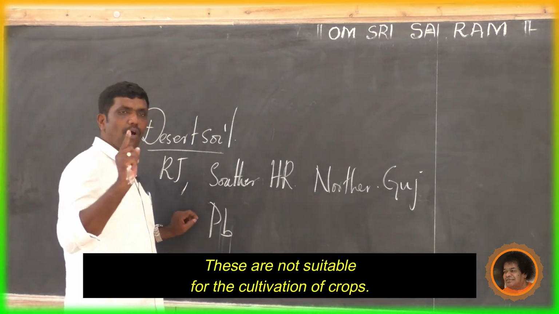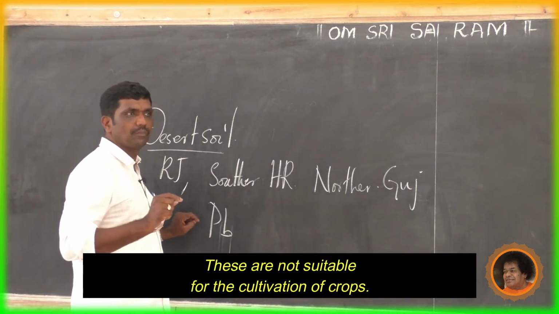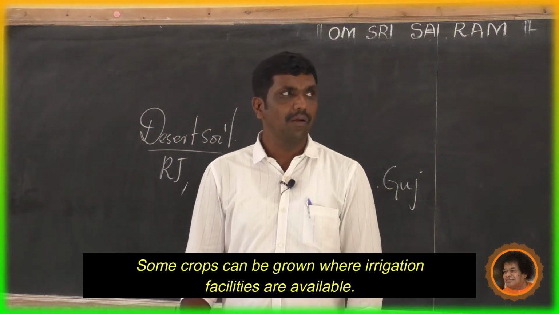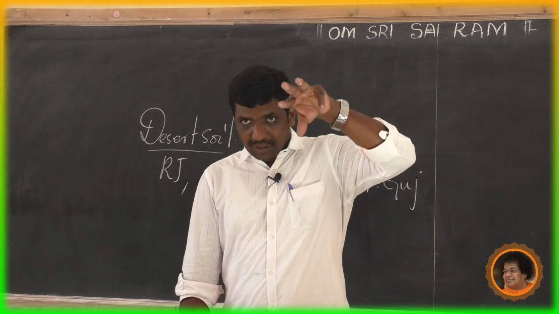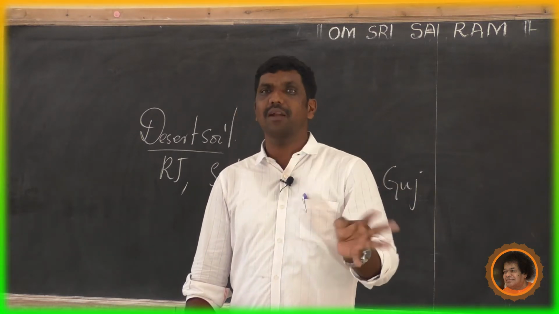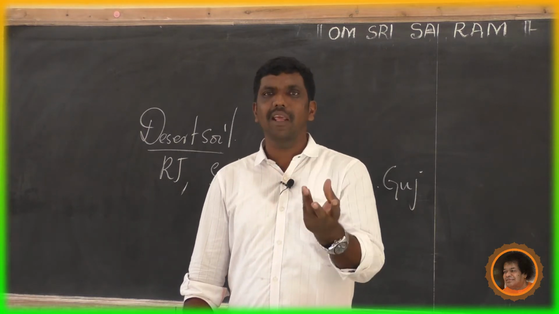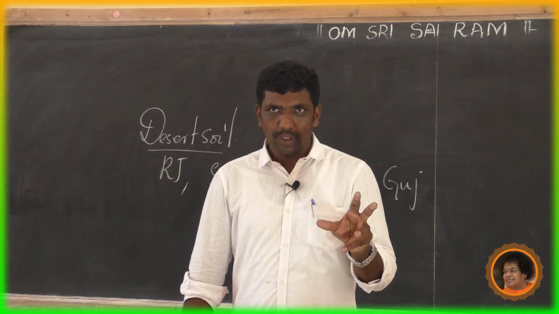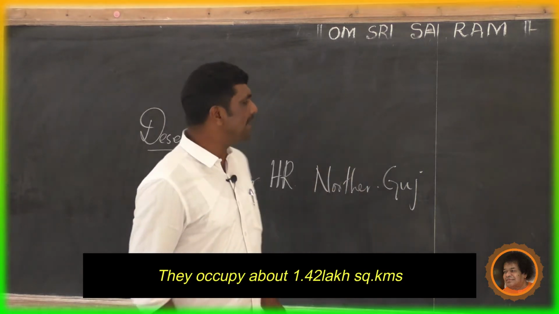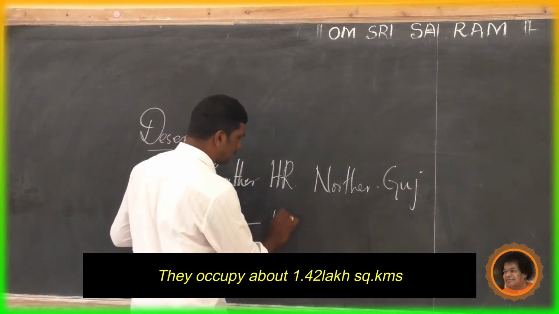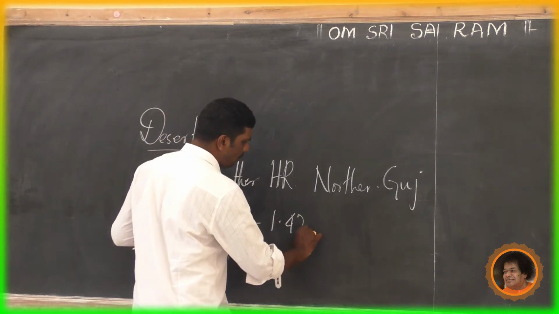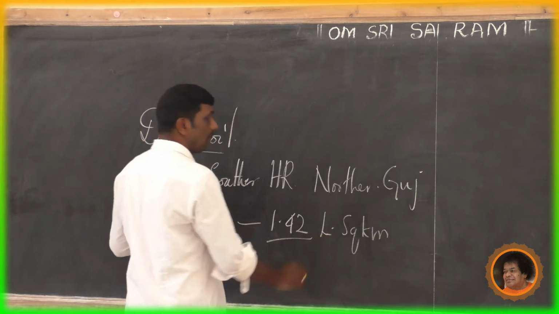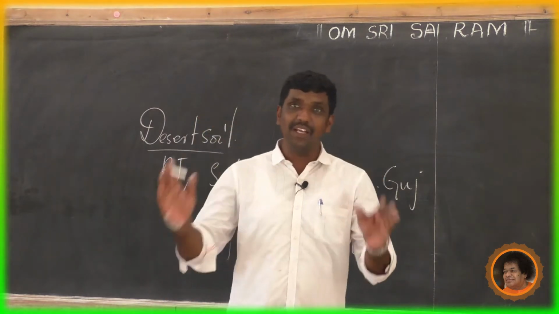These are not suitable for cultivation of crops. But some crops can be grown wherever irrigation facilities are available. You know that in desert regions also, wherever oases are found, some crops like barley and dates are grown. This type of soil covers an area of 1.42 lakh square kilometers. Imagine that. But this may increase in future.